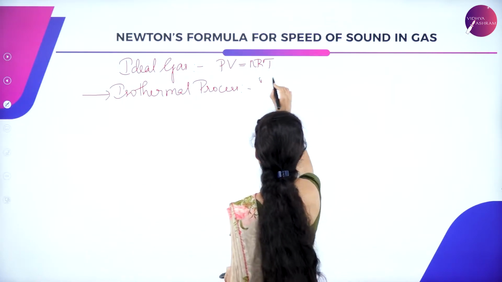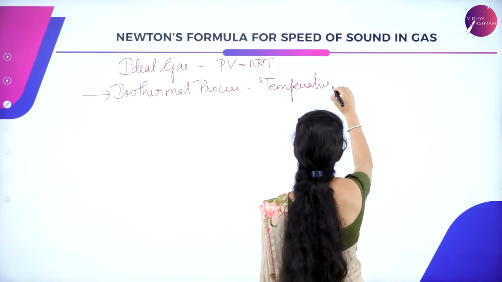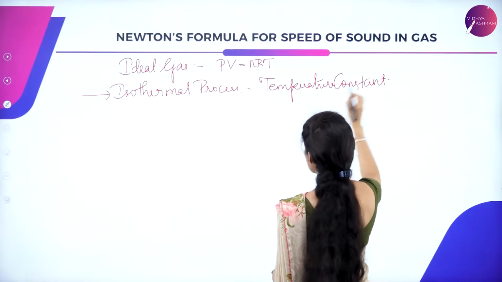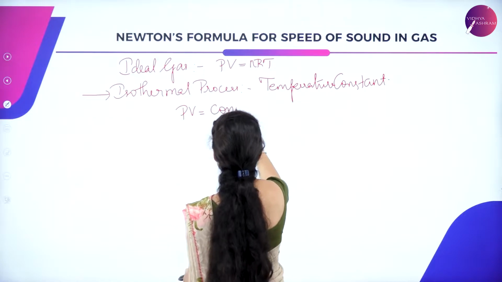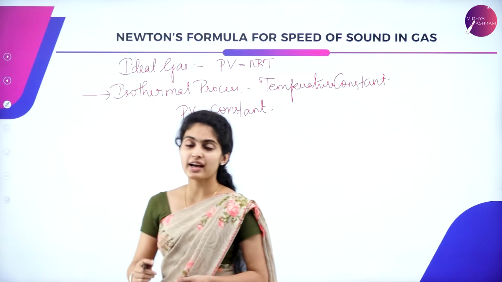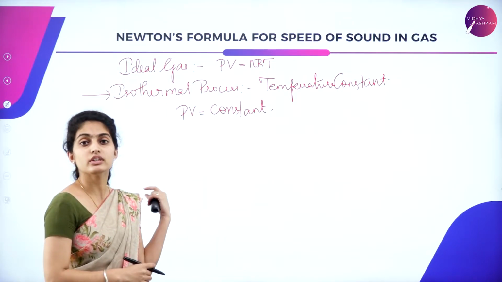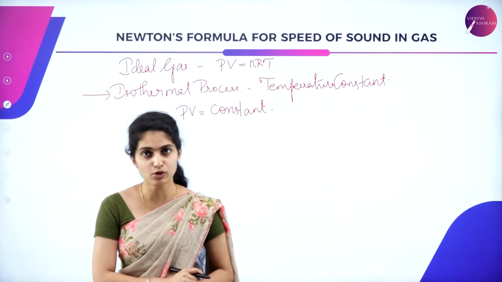So here what is constant? Temperature is constant. So here the equation is given as PV = constant, because where the temperature is constant, we have our term as P into V by Boyle's law. So here Newton considers an isothermal process, that is PV = constant.